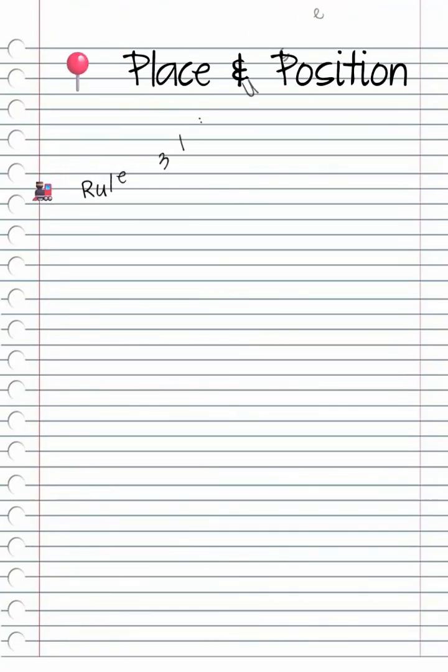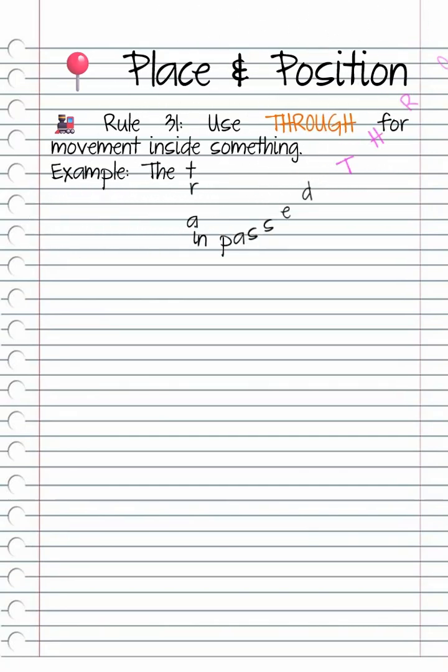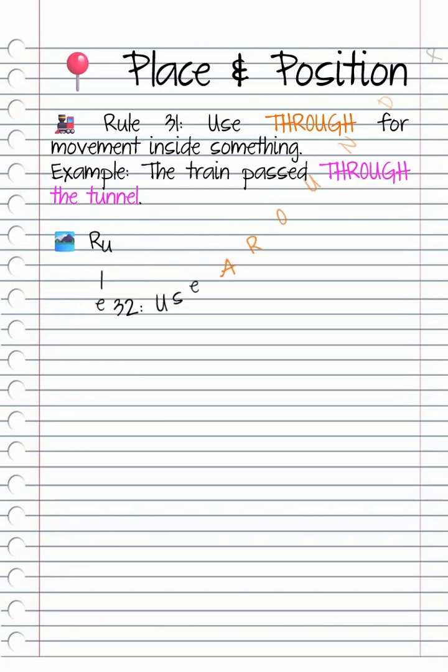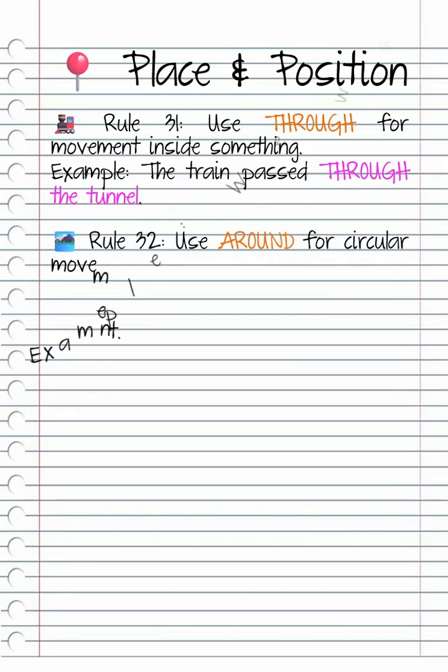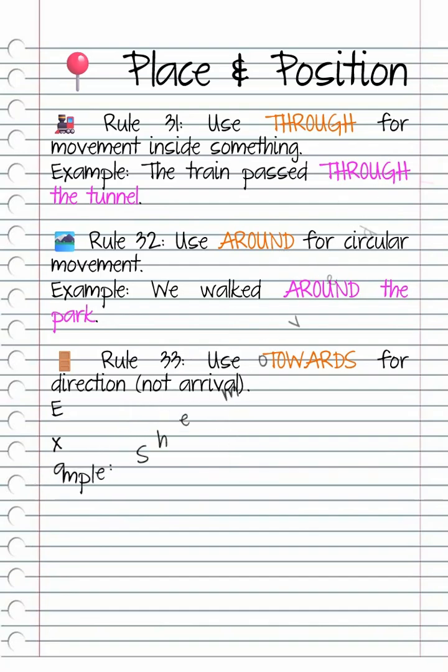Rule 31. Use through for movement inside something. Example, the train passed through the tunnel. Rule 32. Use around for circular movement. Example, we walked around the park. Rule 33. Use towards for direction, not arrival. Example, she moved towards the door.